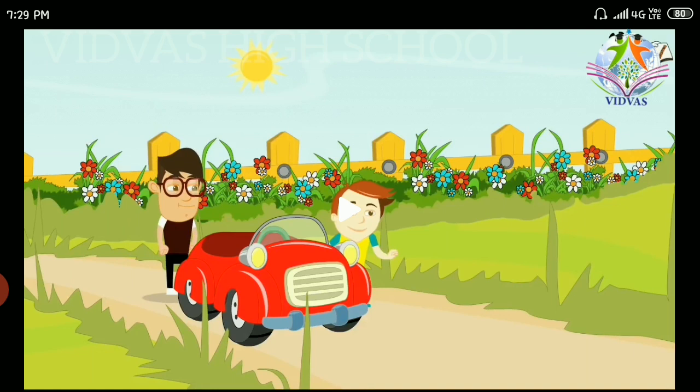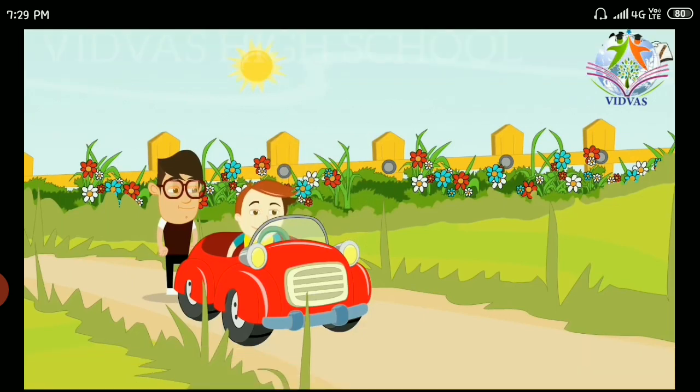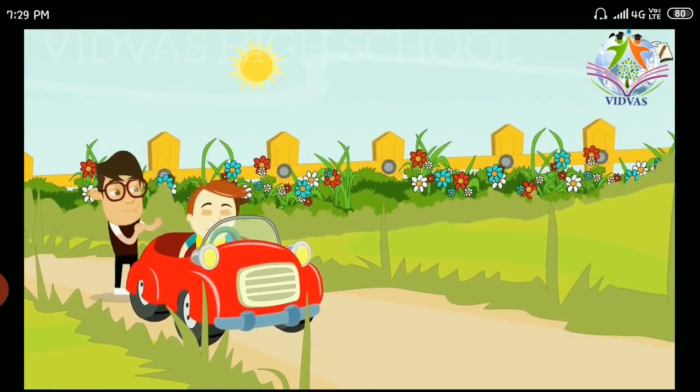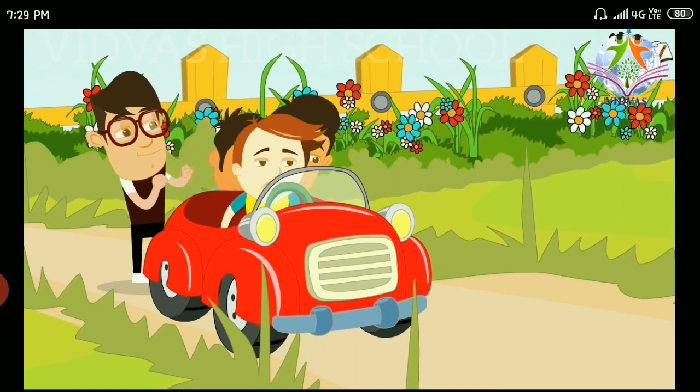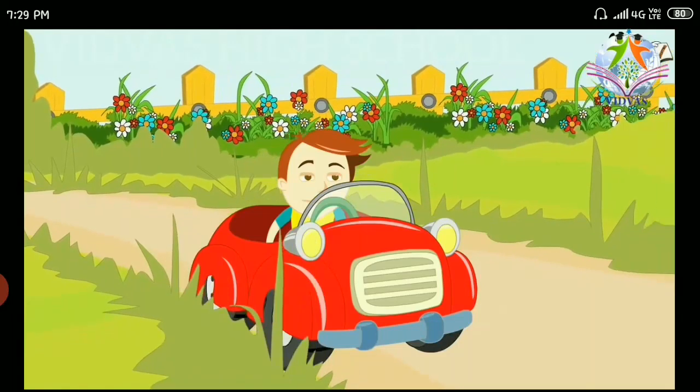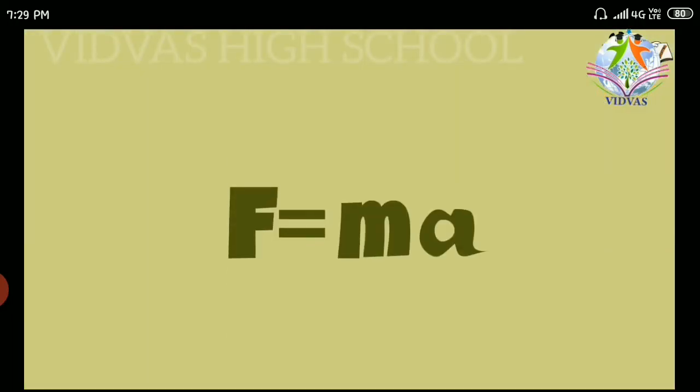See on the screen, a car has stopped. Generally we face this problem. When a car or a bus or a lorry has stopped, usually what happens? Some group of people will be pushing that vehicle. Is it or not? Observe that only one person is pushing that car. Is he able to accelerate that car? Yes, he is able to accelerate, but only to a certain distance. If he increases his force by increasing the number of persons, then the car accelerates faster than before. Understood or not? That means force is directly proportional to acceleration. F is directly proportional to acceleration.